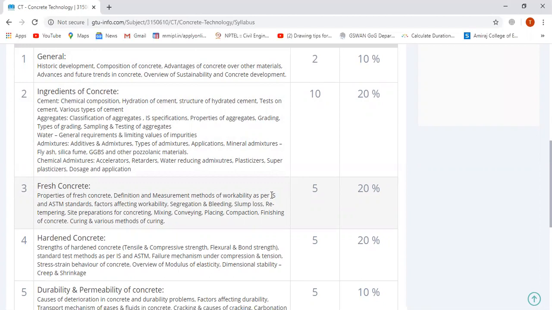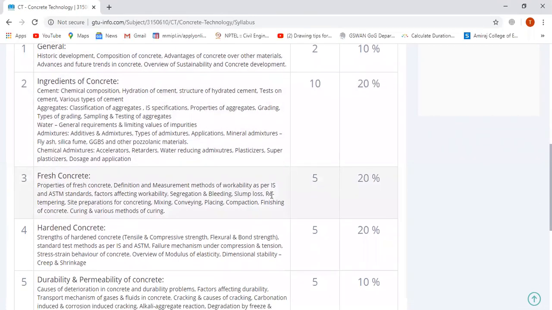Then another ingredient of concrete is water: general requirement of water and limiting value of impurities. Next, admixture.